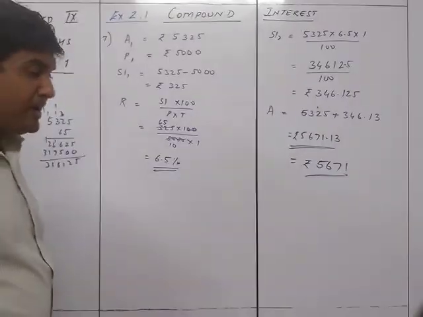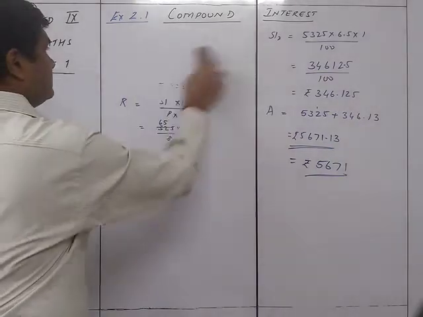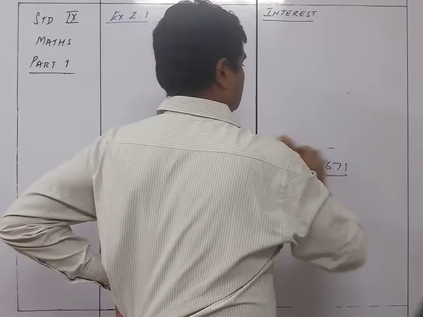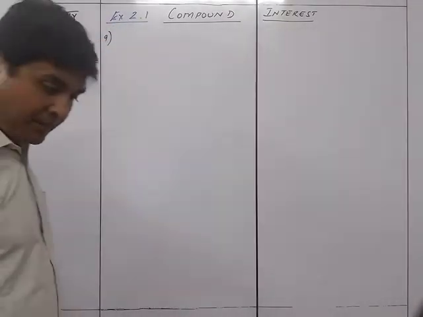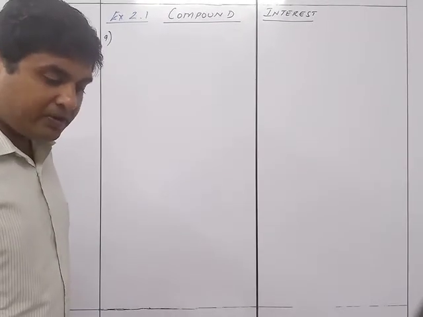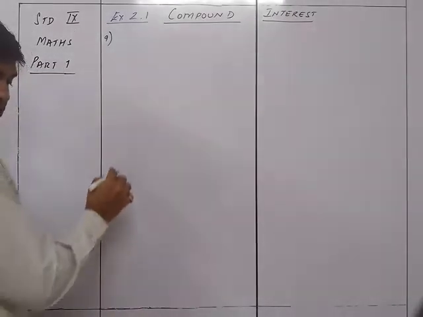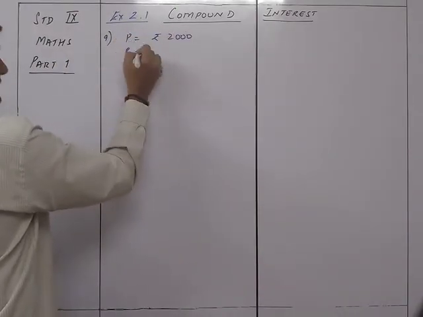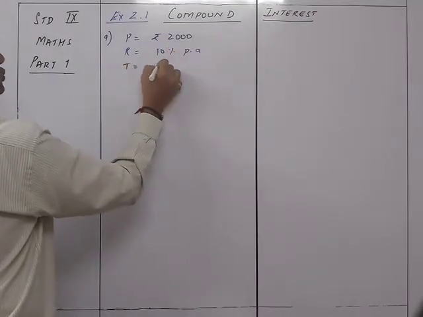Now to sum number 9. Okay, sum number 9. Find the amount and the compound interest on rupees 2000 at 10% per annum for 2.5 years compounded annually. Okay, so we have over here the principal is equal to rupees 2000. The rate of interest is given as 10% per annum, and the number of years is 2.5 years.